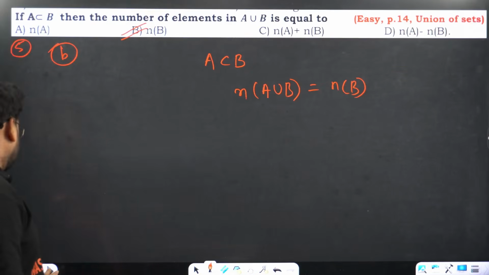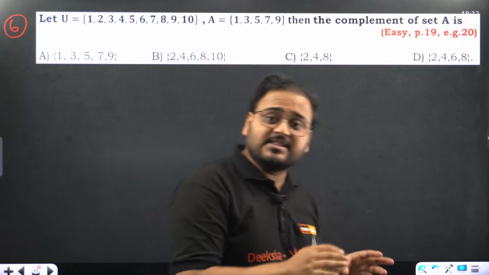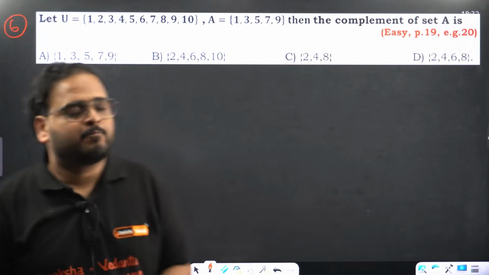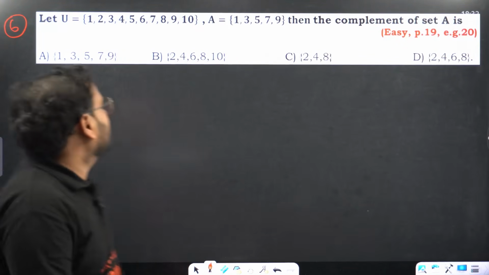Question number 6 now. You will also feel the questions are easier if you know the formulas. If you don't know, it's very difficult and you can't solve them. Any other concerns you have, put them in the comment section. I would like to know your comments.